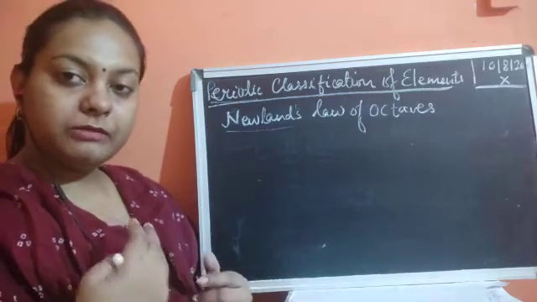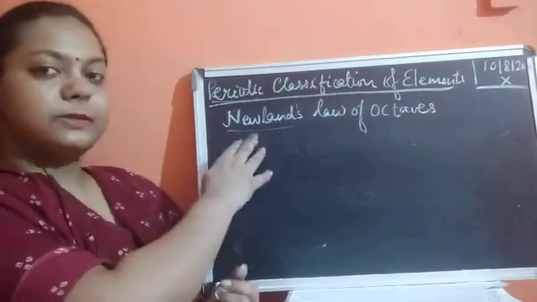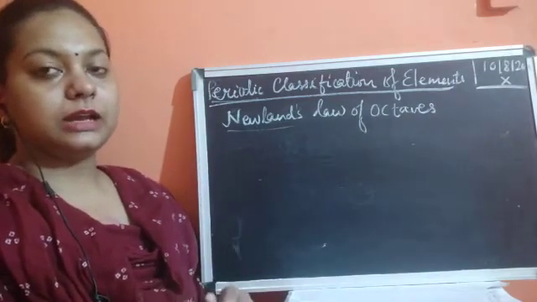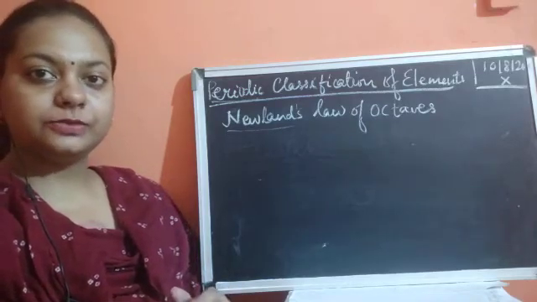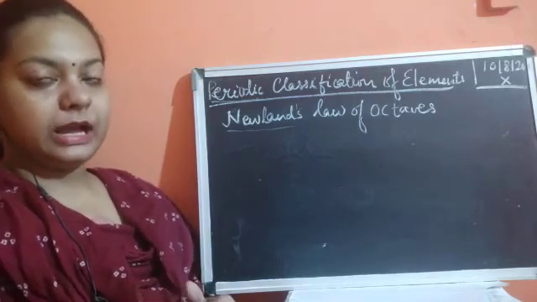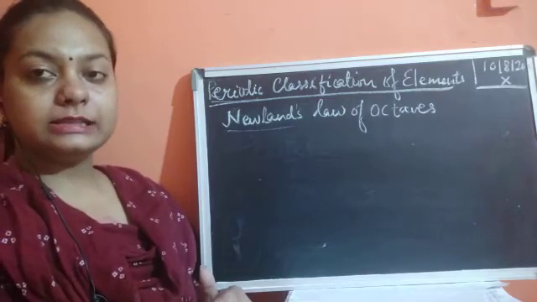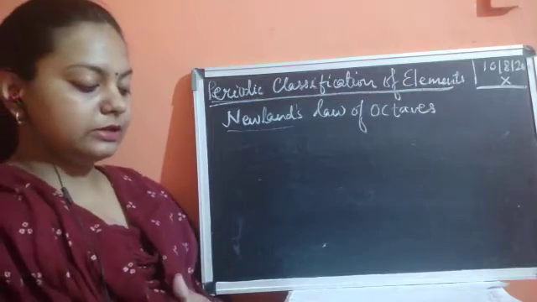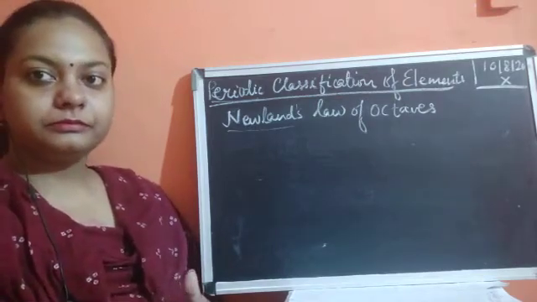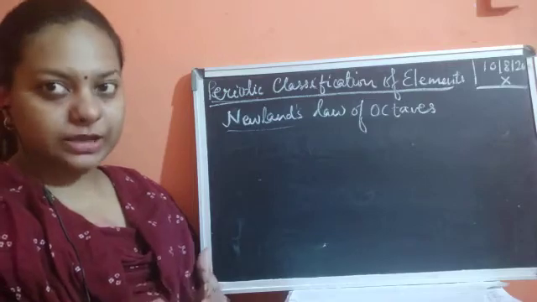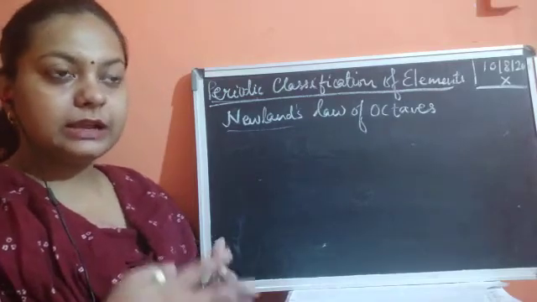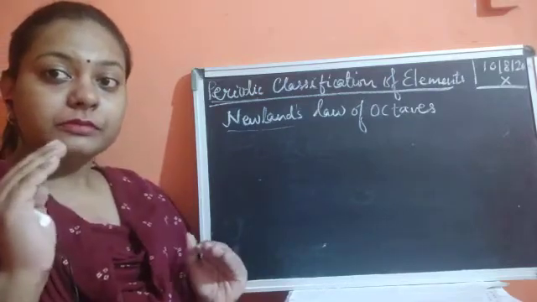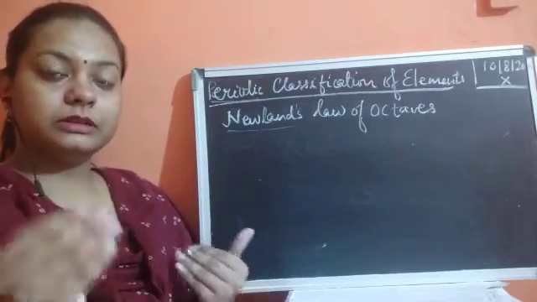So atomic mass was also the basic concept taken by Newlands, and he started finding the relation between these elements. He took the relationship of the musical notes, comparing his study with the notes of music.